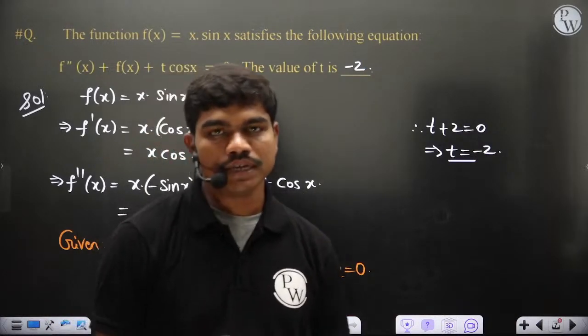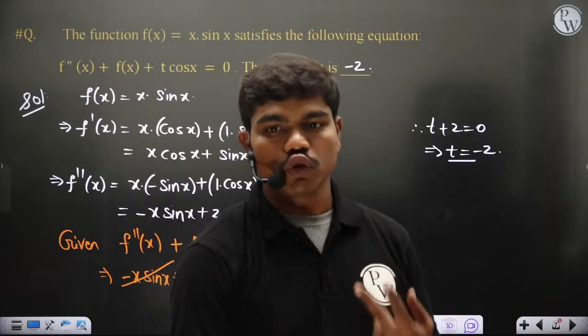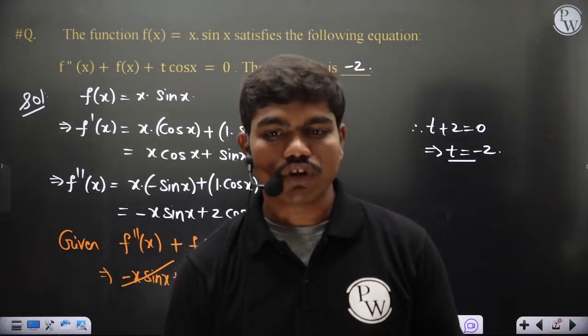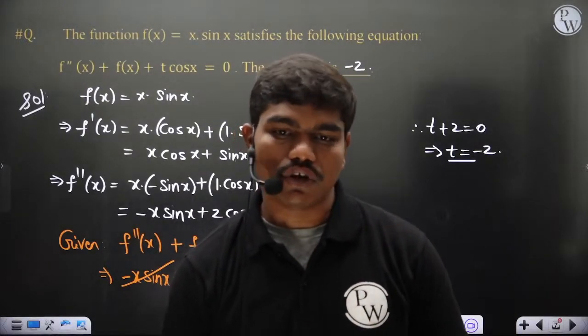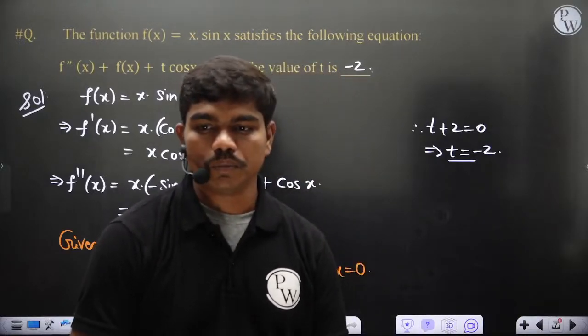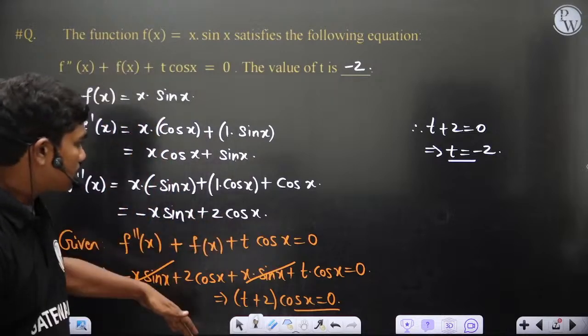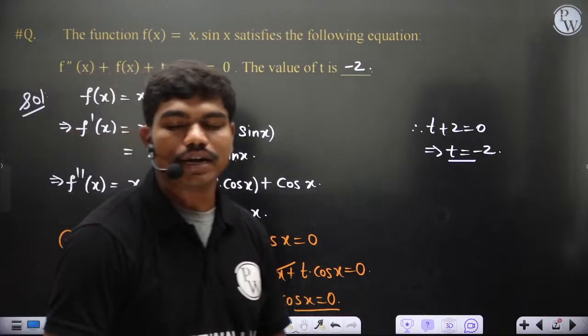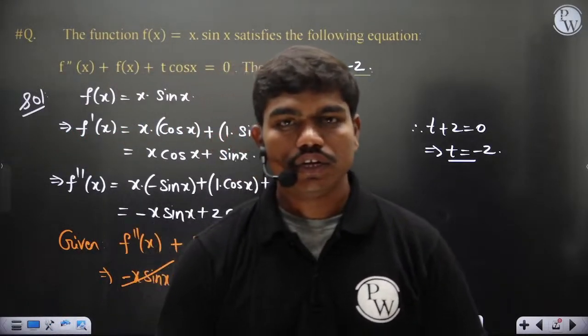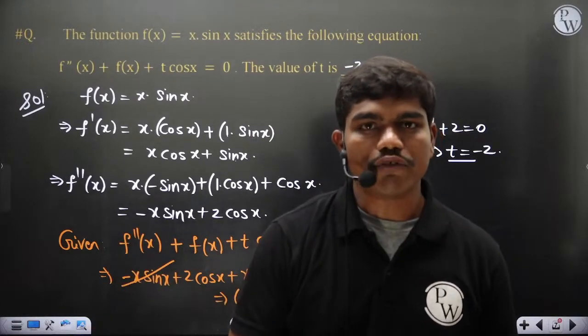Clear to all of you? It's just based on the product of two functions, derivating the product of two functions, and you have to know that the derivative of cos is minus sin and the derivative of sin is cos. That's it. You have to know these things. Clear to all of you? Yes. So can you all understand this? It's a simple job, a couple of steps. You have a product of two functions and you have to differentiate this.